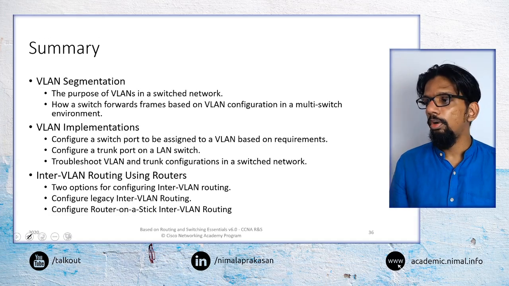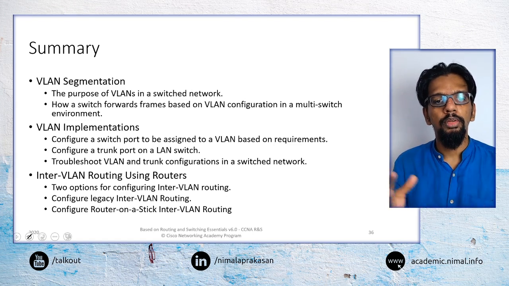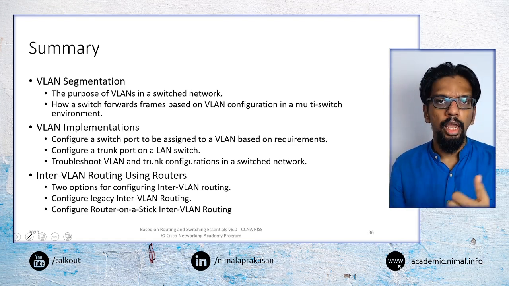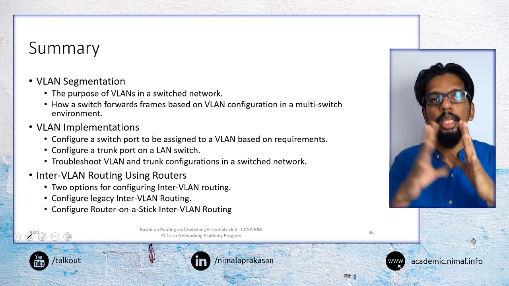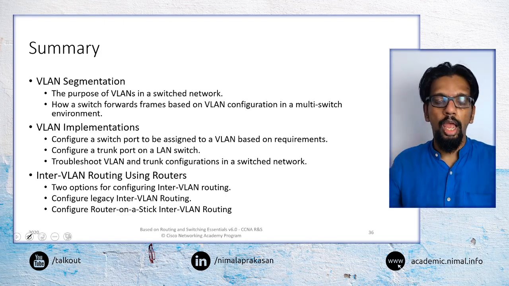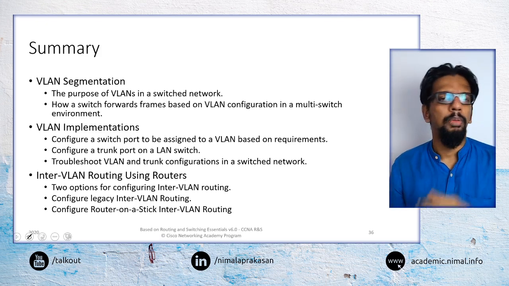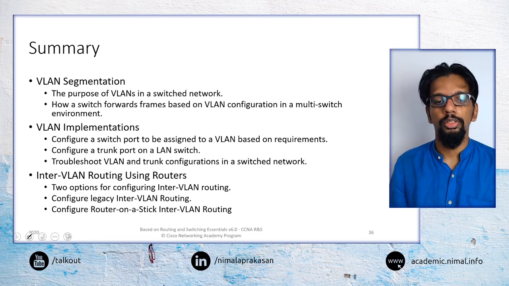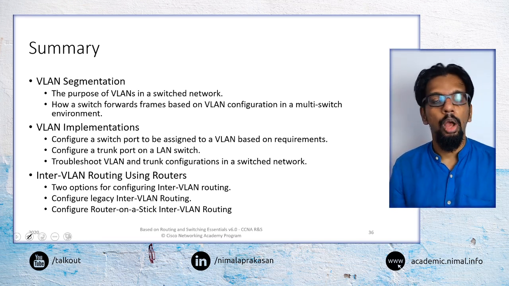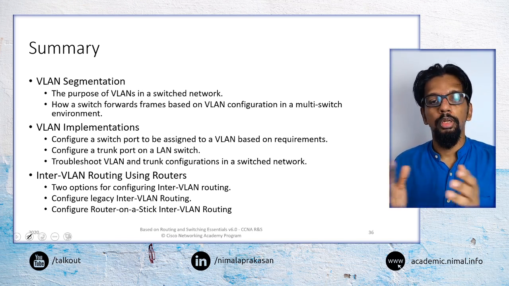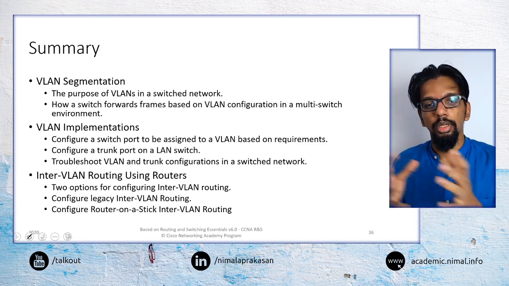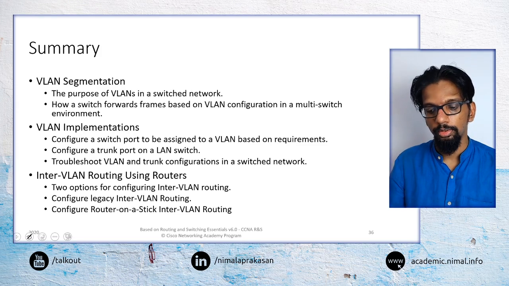So that's all we would be covering in VLANs here. The main idea is we would use VLANs to create these segmented networks that actually belong in the same physical network infrastructure, and we get a number of advantages of improved security, control over management, and so on. And we also looked at how to implement them on switches, and also how routing can be done across VLAN networks and so on.